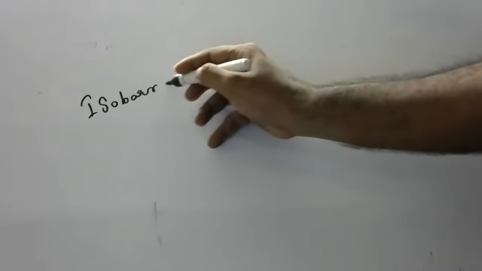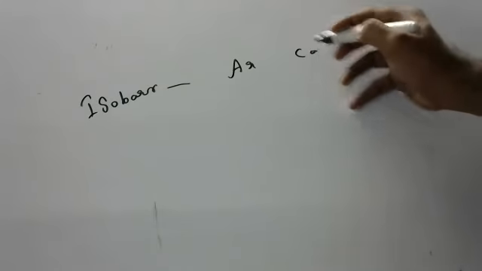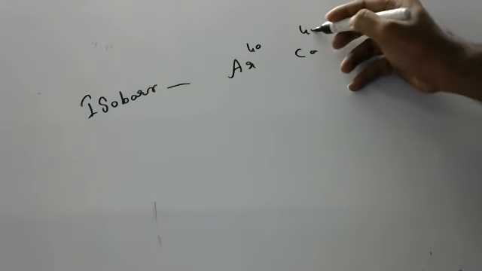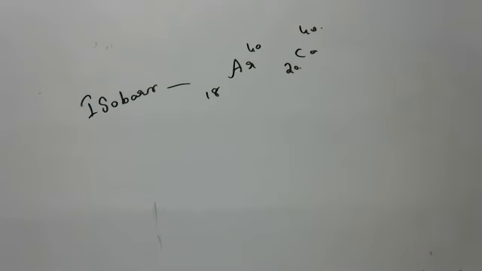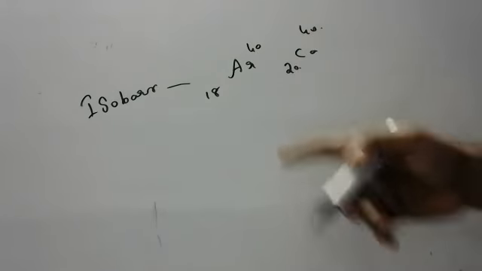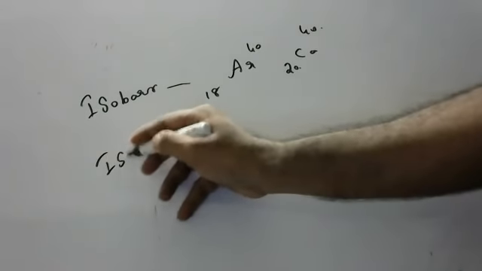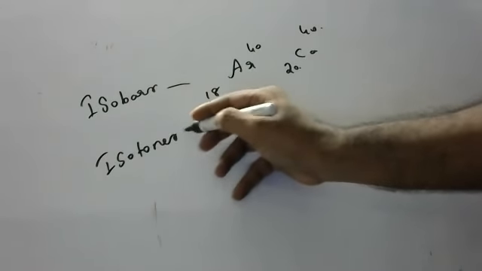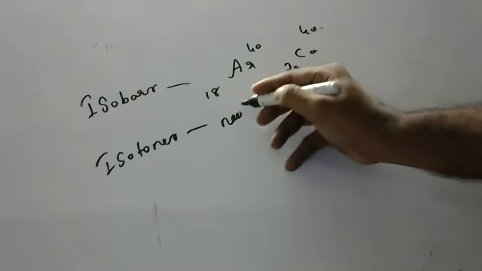Elements having the same mass number but different atomic number are called isobars. Isotones are the elements having the same number of neutrons.